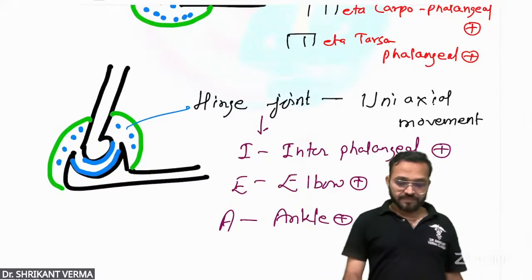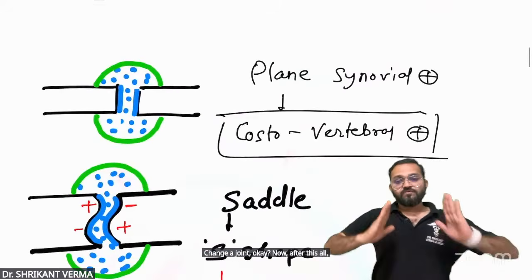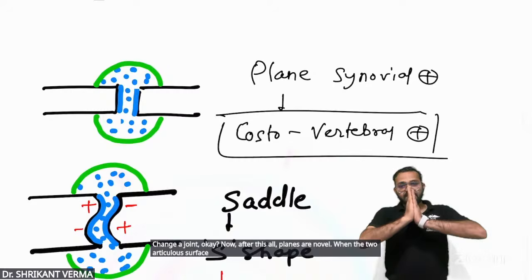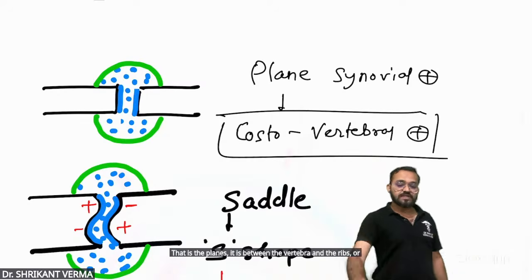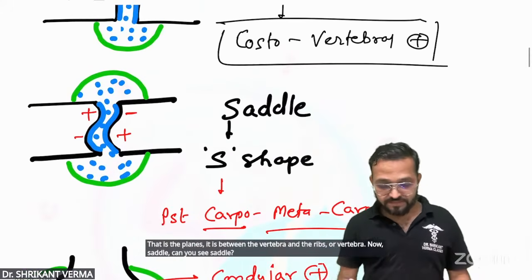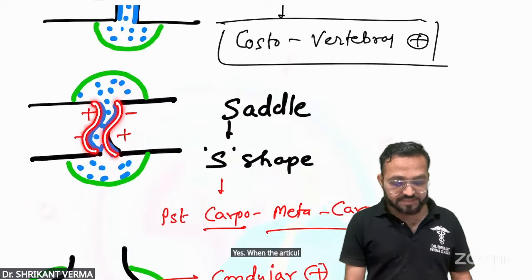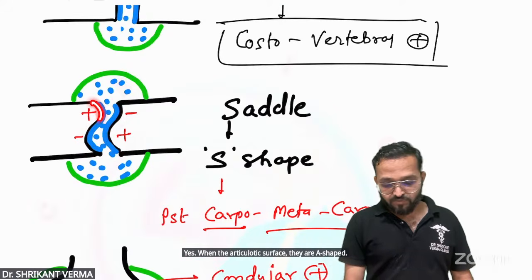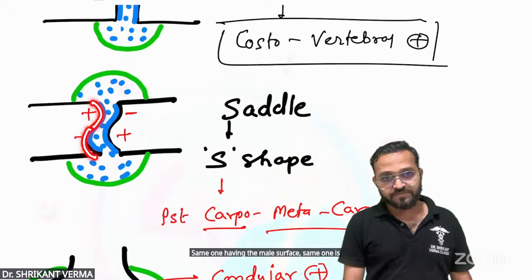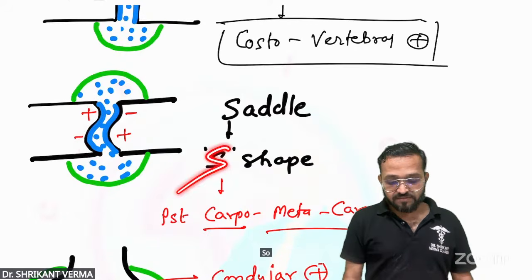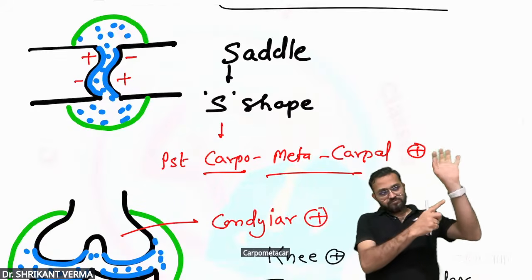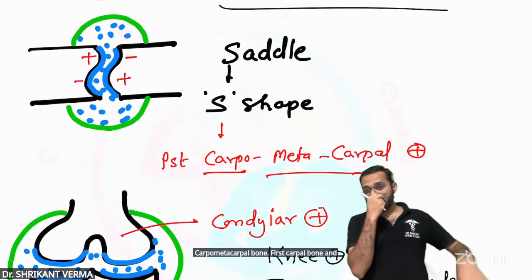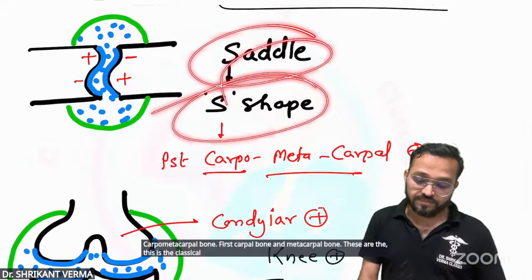Hinge joint. Okay. Now, after all this, plane synovial. When the two articular surfaces are plane, they will glide together. That is the plane joint. It is between the vertebra and the ribs, costovertebral. Now saddle. Can you see saddle? Yes. When the articulating surfaces are S-shaped, the same bone has the male surface and the same bone has the female surface. So this is saddle. No excuse. Sir, first carpometacarpal joint. First carpal bone and metacarpal bone. This is the classical saddle joint.